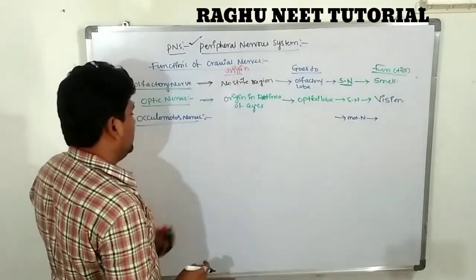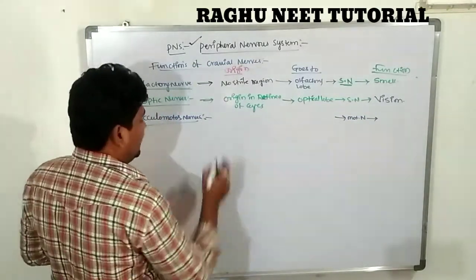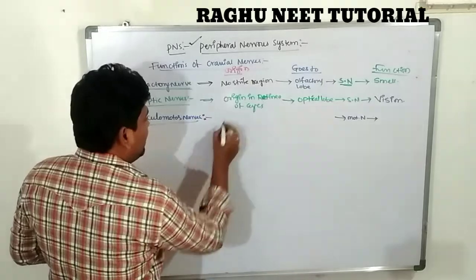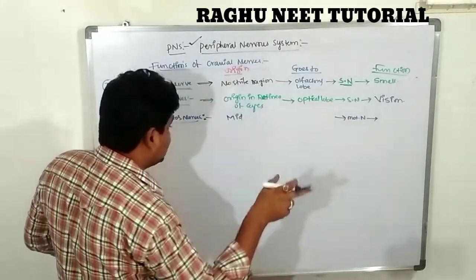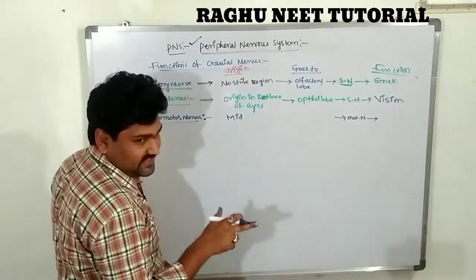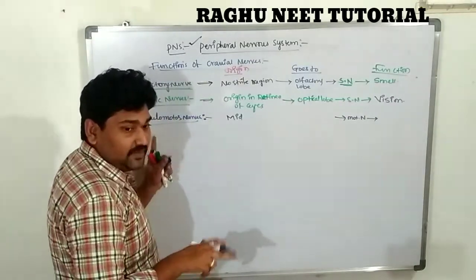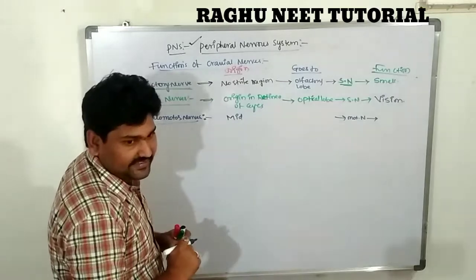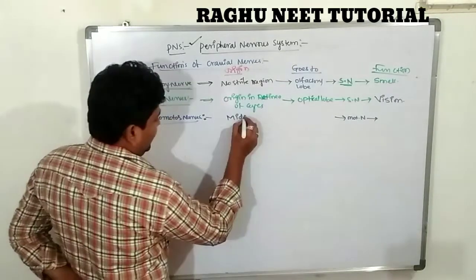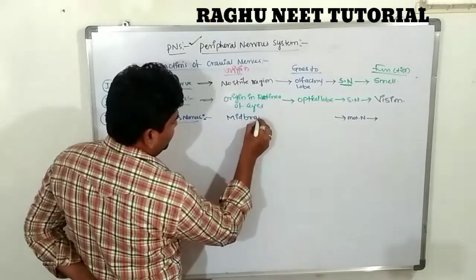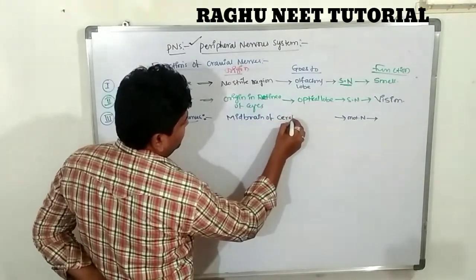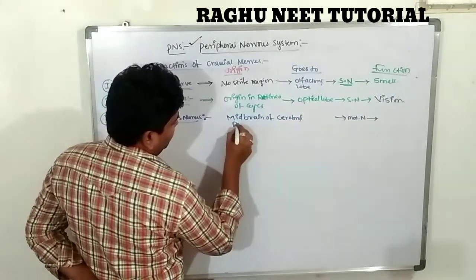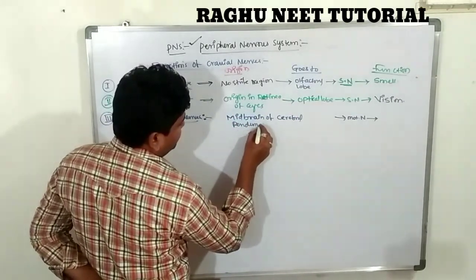The oculomotor nerves originate from the midbrain, very important, in the cerebral peduncles. Already we have discussed cerebral peduncles.